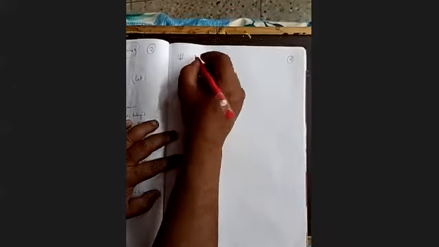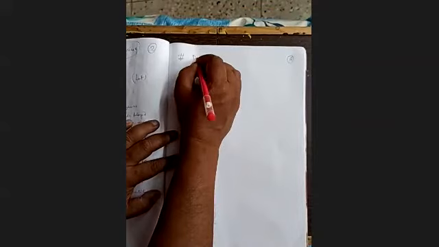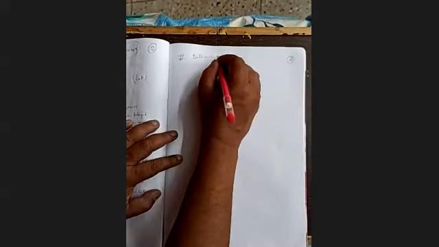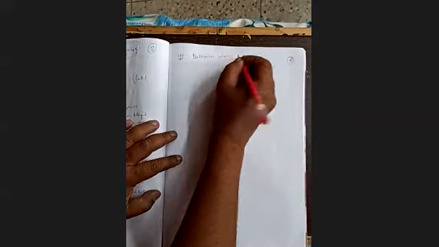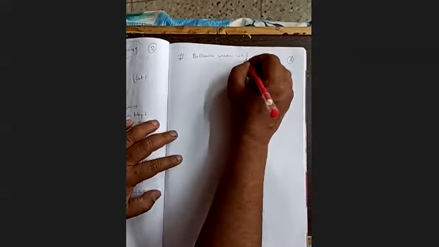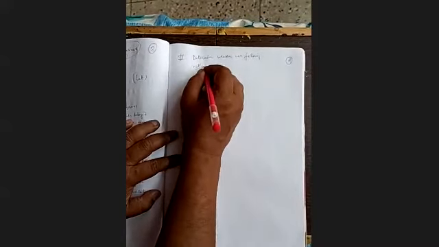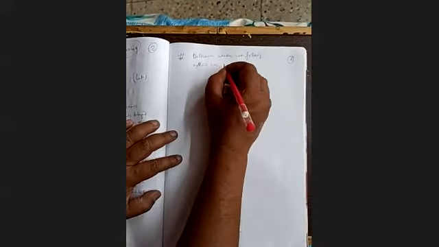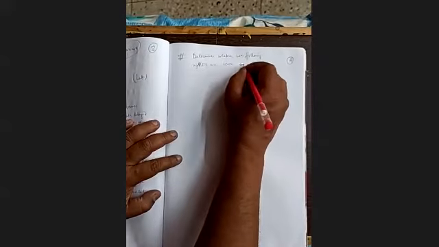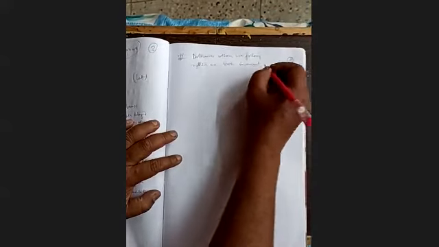Well, example, let's see now. Page number 9. Determine whether the following systems are time invariant or not.